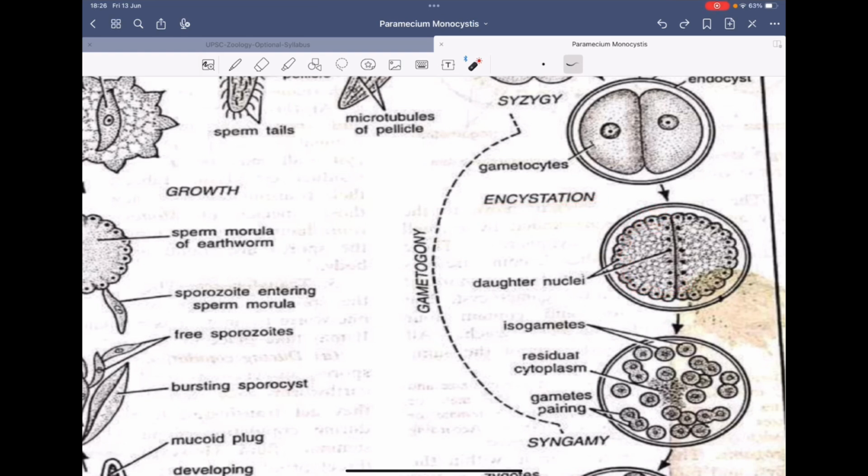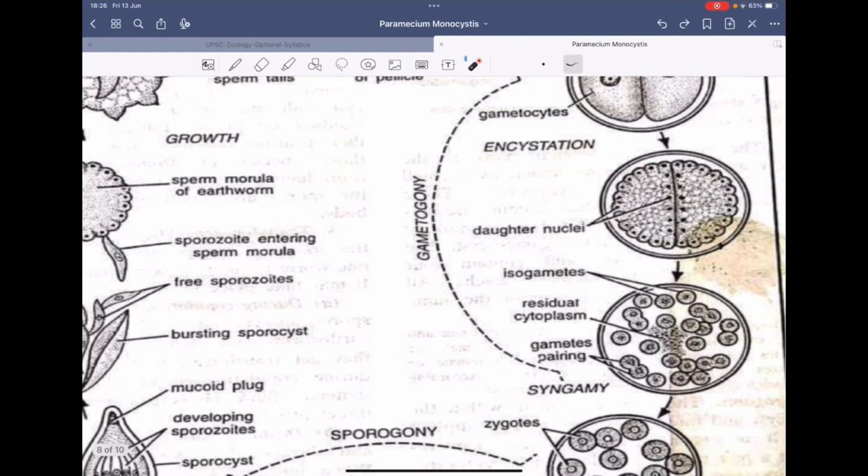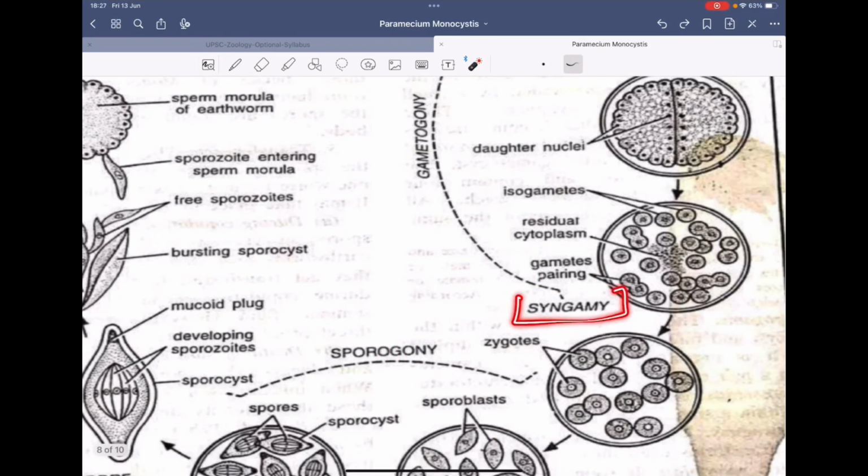The daughter nuclei will then divide, and the cytoplasm will divide, and the formation of isogametes takes place. Now you observe here, these isogametes are pairing up. These are two isogametes, they will pair up, they will fuse, and they will form the zygote. So pairing of these gametes takes place. That's why they have written here syngamy.